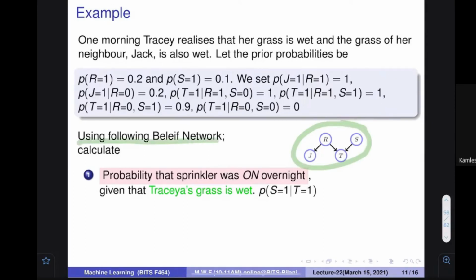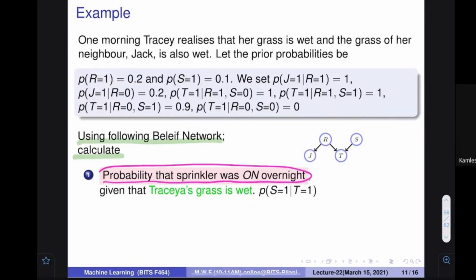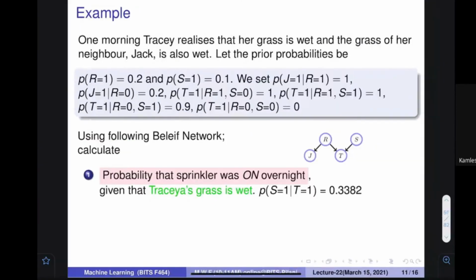By using the following belief network, can you calculate the probability that the sprinkler was on last night? Essentially, we want to find out, given that Teresa's grass is wet, the probability that the sprinkler was on last night. This comes out to be S equal to 1 given T equal to 1. If you compute, the value comes out to be 0.3382. How it is computed, I will tell you in the next slide. Okay, next slide we are going to compute.